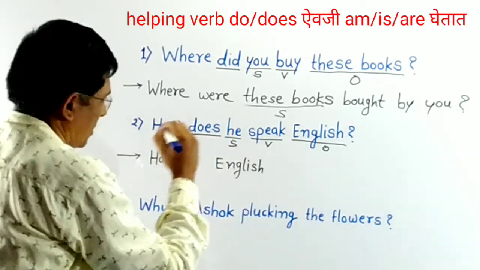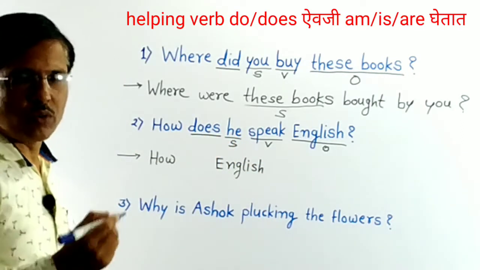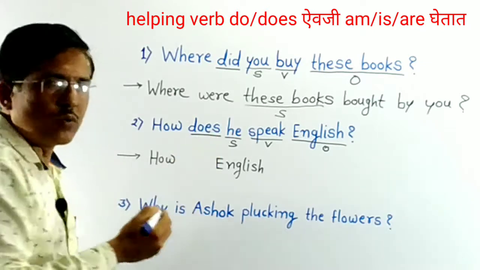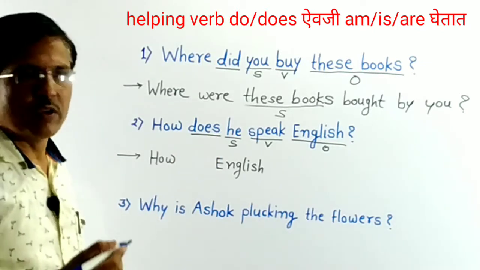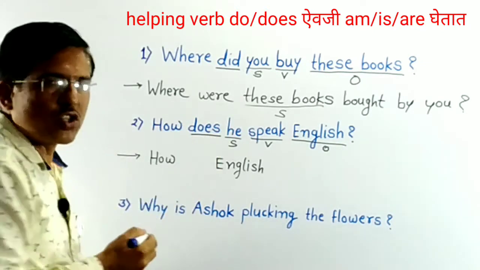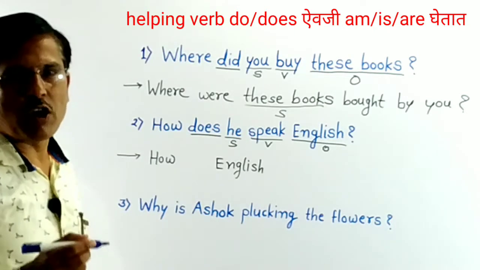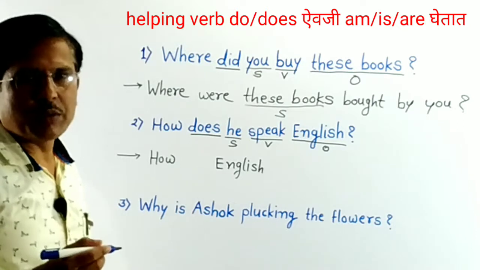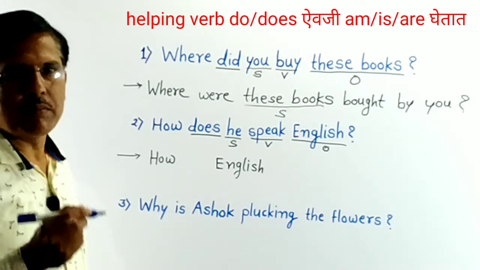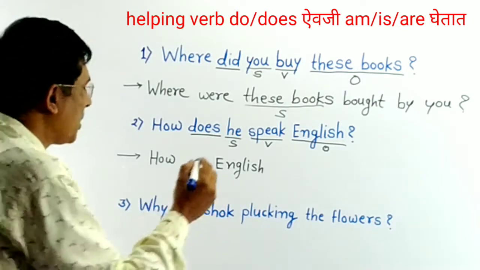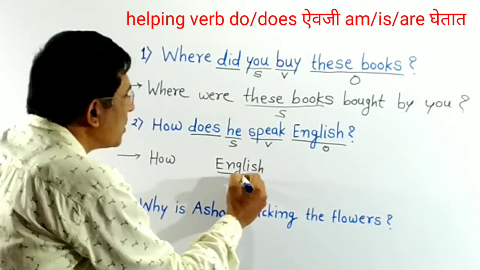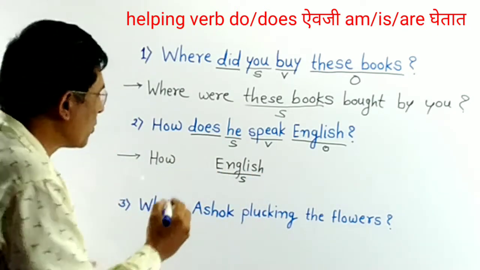Here does is helping verb, and you know we replace do, does, did with appropriate form of be. Here does shows simple present tense, so use present form of be. Which are the present forms of be? Am, is, are. Here English is, you know, singular subject, so use is.